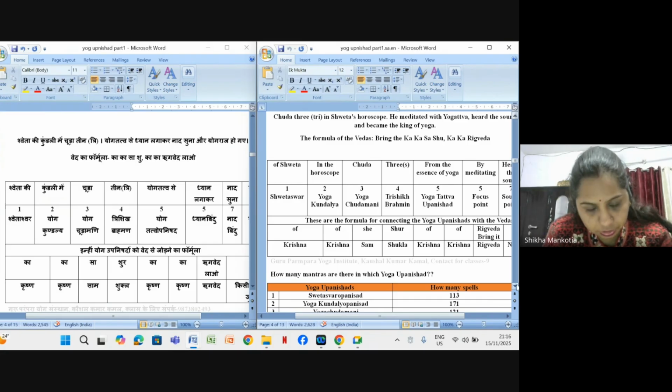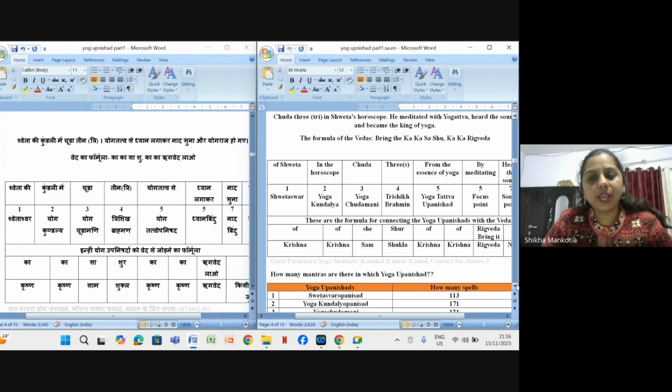But in Hindi, I will let you know that the first Upanishad is Shweta. In Hindi it is "श्वेता की कुंडली में चूड़ा 3 योग तत्व से ध्यान लगाकर नाद सुना और योगराज हो गए." Shweta is the name of a girl they have taken. So the first one is Shvetashwatar. Kundali, in English, is horoscope. So in the horoscope, in the Kundali, the second one is Yog Kundali. Third is Chuda, that is Yog Chudamani. Then 3, that means Shikha. In Sanskrit we call third as 3.